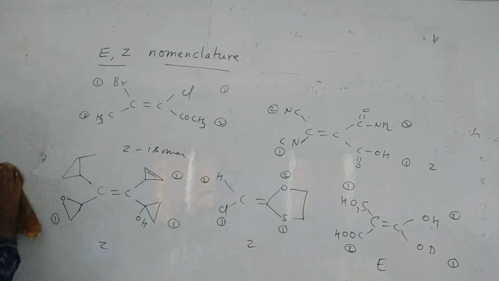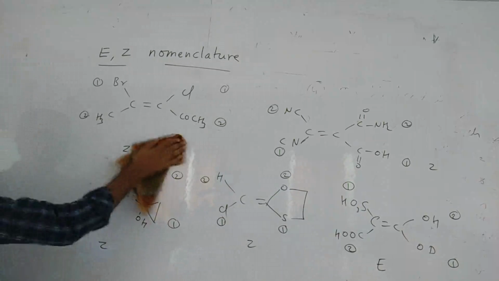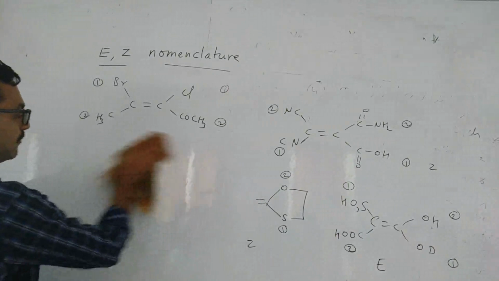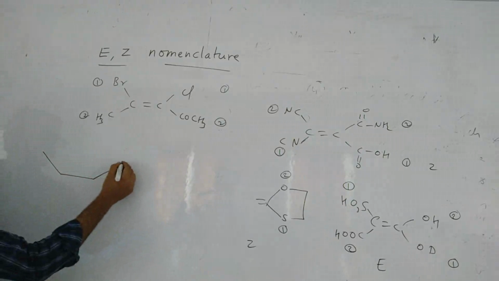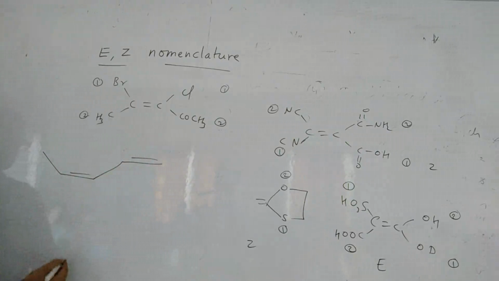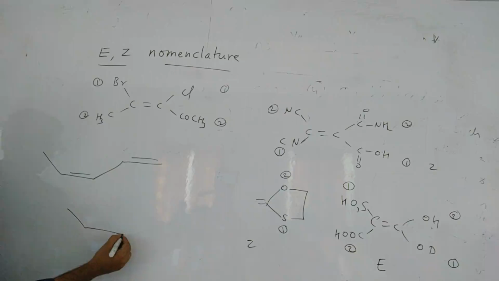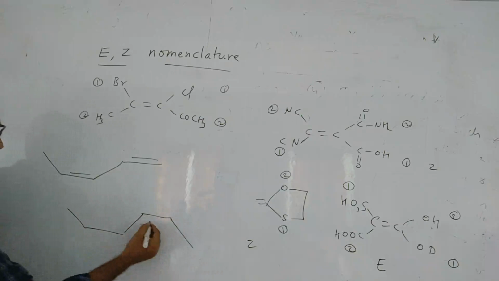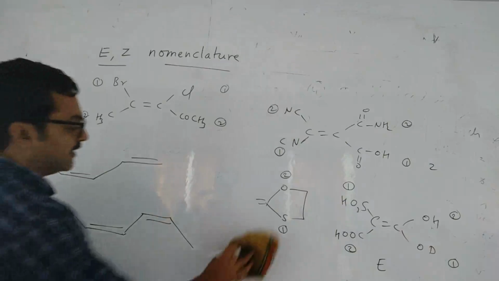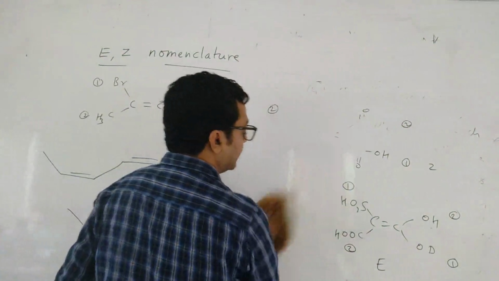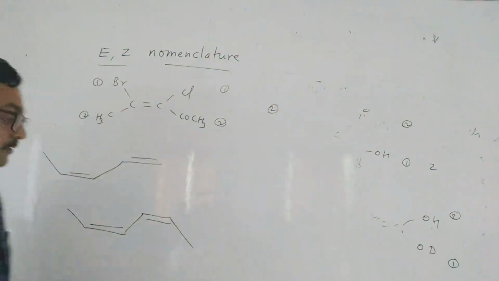Now we will go for optical isomerism. So this you can do. Sometimes they will give double bonds. Then also you can find E and Z easily, children. See, like this they will give, and like this. Okay, 2-3 cases also you can find easily. Only I will tell you this model.